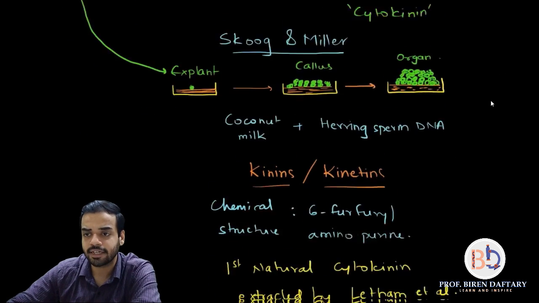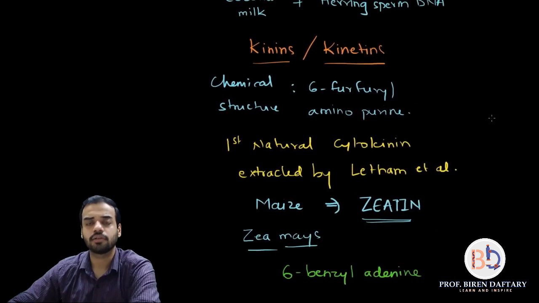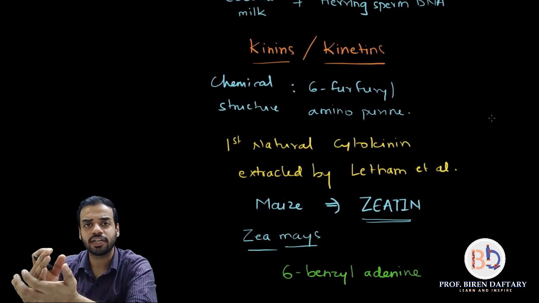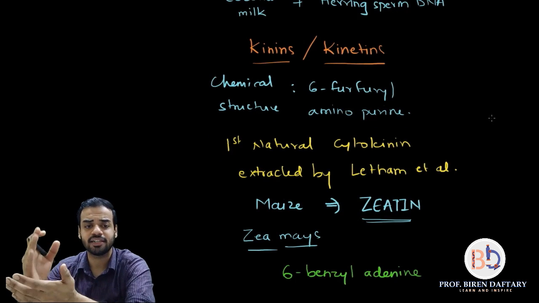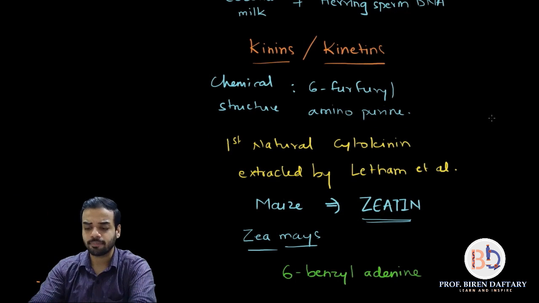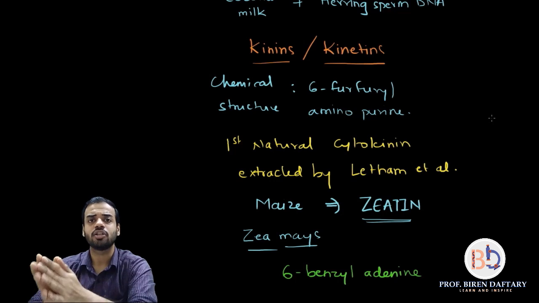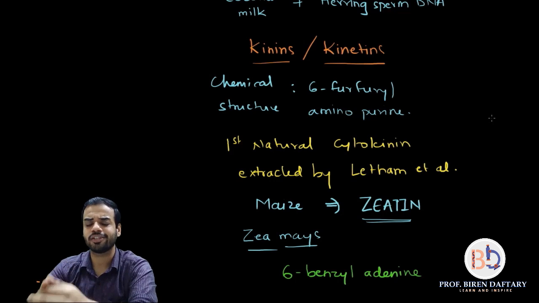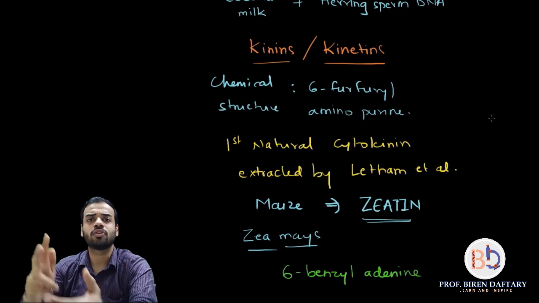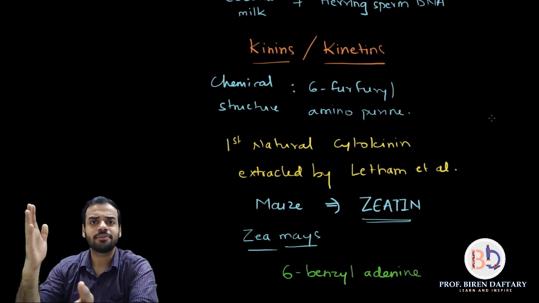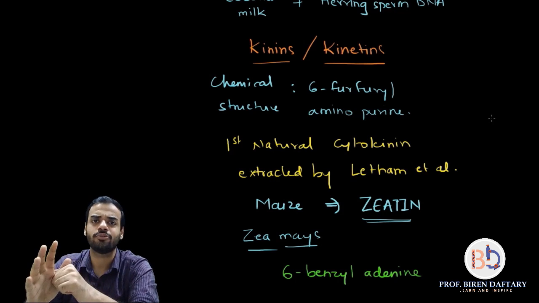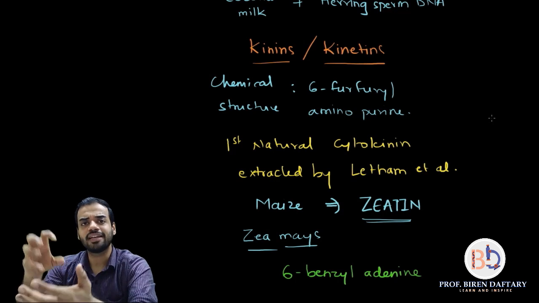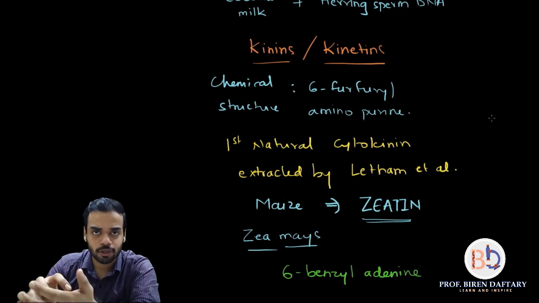So we completed the synthetic type of cytokinin. We completed the first cytokinin which was extracted from maize, called zeatin. There are many examples of plants from which cytokinins can be obtained. For example, banana flowers, apple, coconut milk, tomato, and maize. So there are many different plants from which you can get naturally occurring cytokinins. Is that clear? So with that, we finish the introduction part of cytokinins.